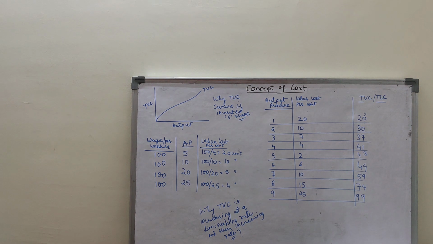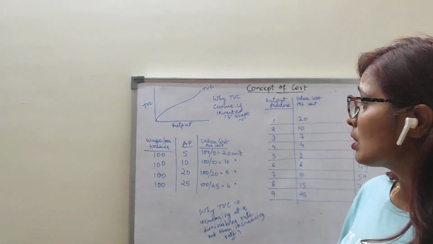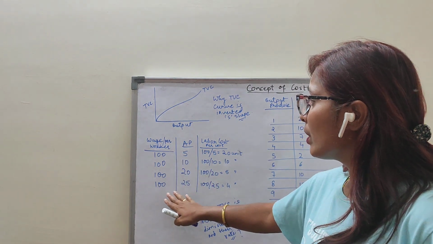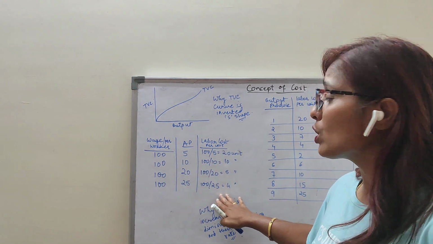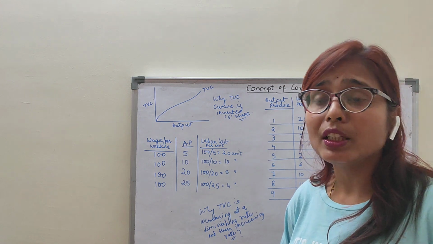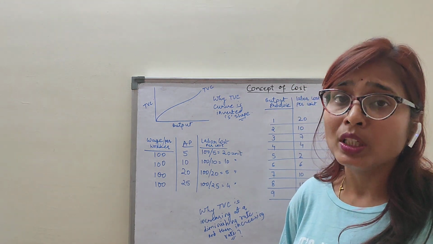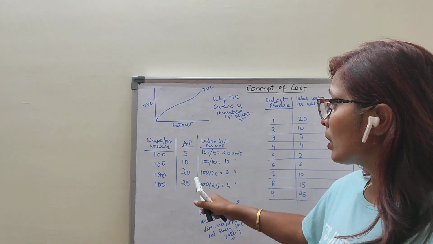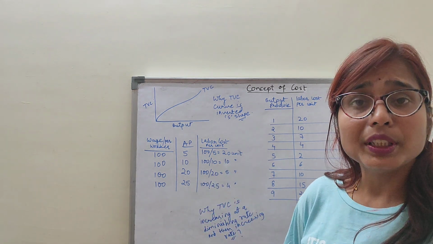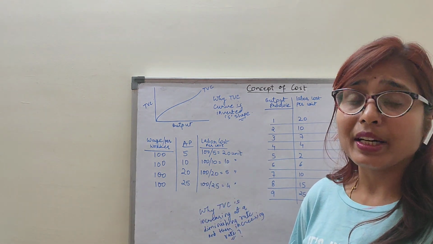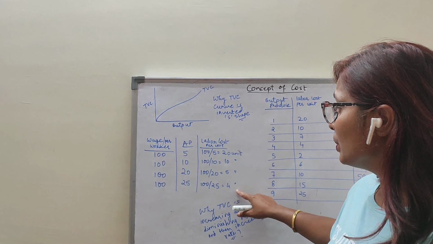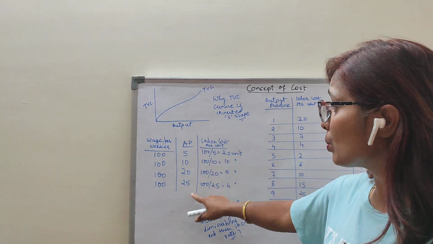Now let us understand more clearly. Suppose I have taken here wage per worker, average product, and labor cost per unit. If you remember, children, in law of variable proportion, there I told that as the average product rises, my labor cost per unit becomes cheaper and efficient. That means my labor cost per unit is falling down as my average product rises.